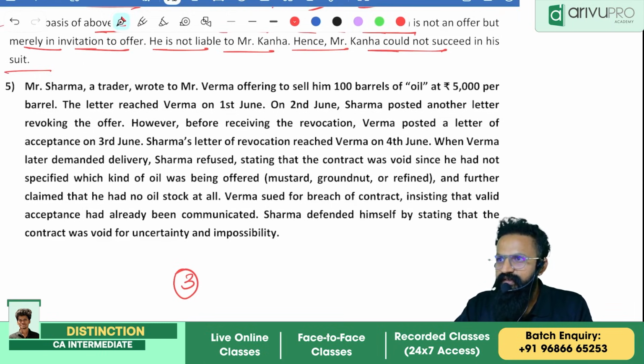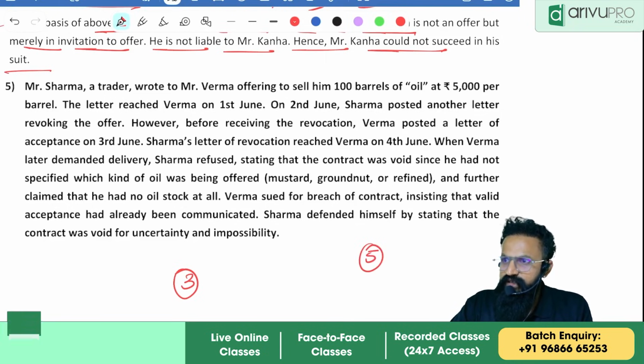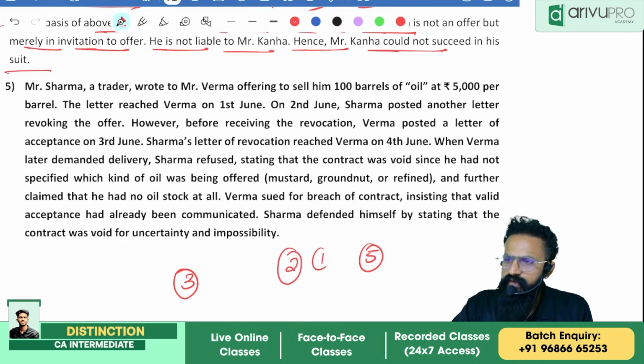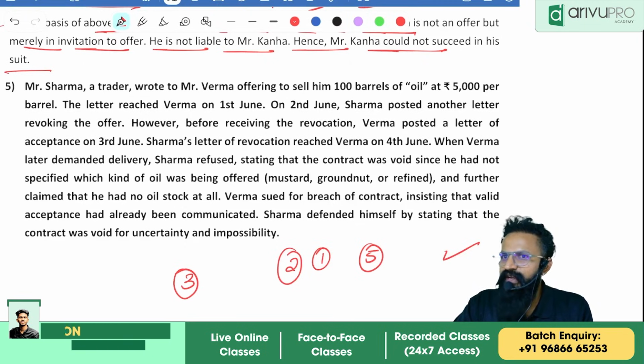Wrong. Now, let us imagine it's a 5-mark question. Your provision is right. You may get 2 marks, you may get 1 mark. But your conclusion is wrong. I mean, your conclusion is right, but your provision is wrong. You hardly will get even half a mark.